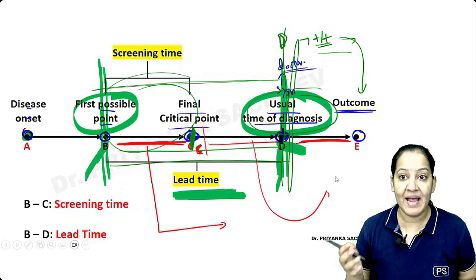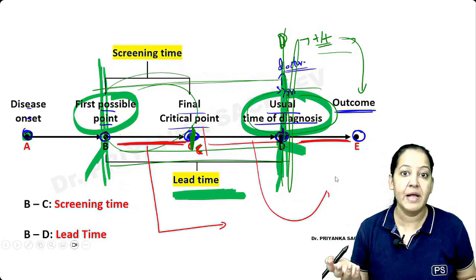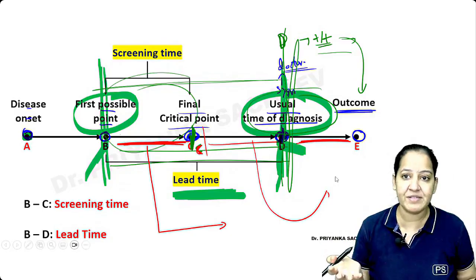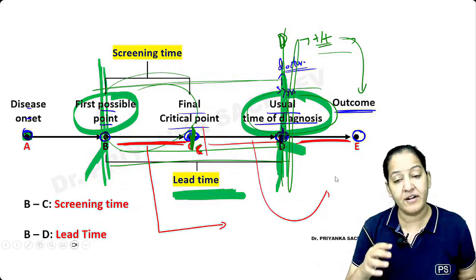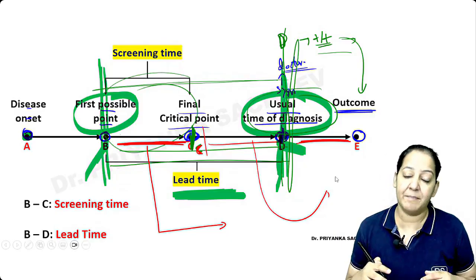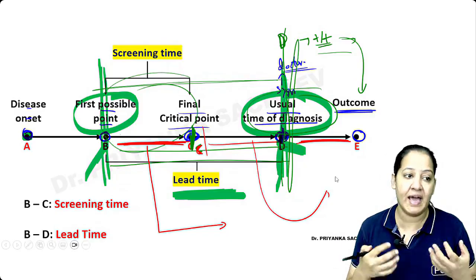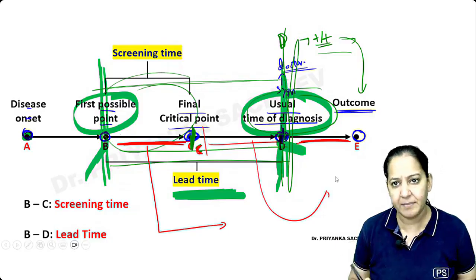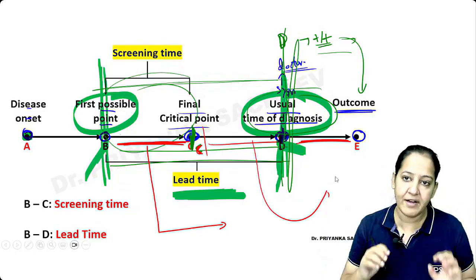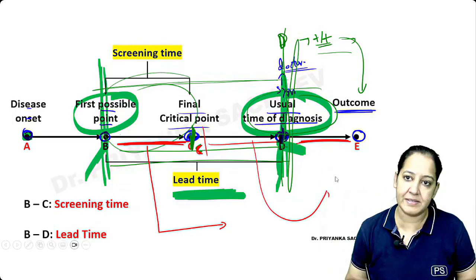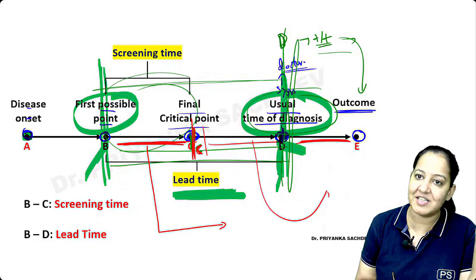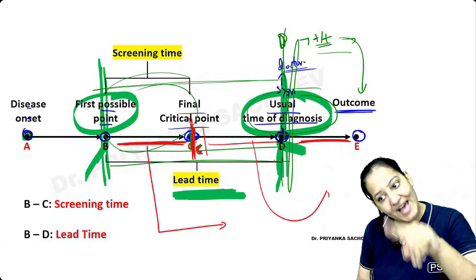Because if any female has just started cervix cancer but not yet presented, I want to detect that. Because usually when the female presents, it's already too late. I want to detect it early and give a better prognosis, a better life to the female. I know I'm investing my money, energy, time. Ultimately, I want a better prognosis in the females in whom I'm doing the early diagnosis as compared to when they usually present. So if it is before point C, the prognosis is better. If it is after point C, the prognosis is as usual as after point D.